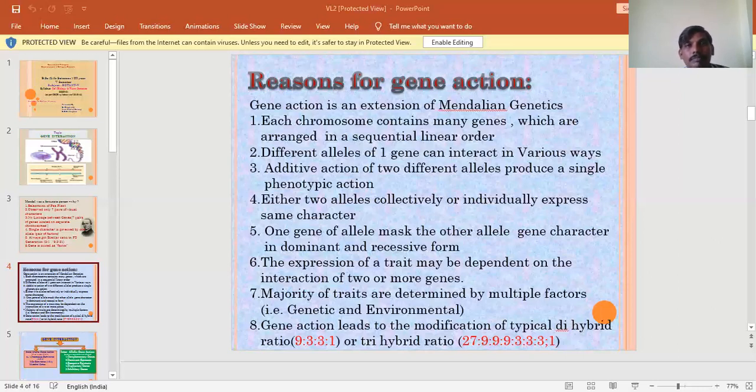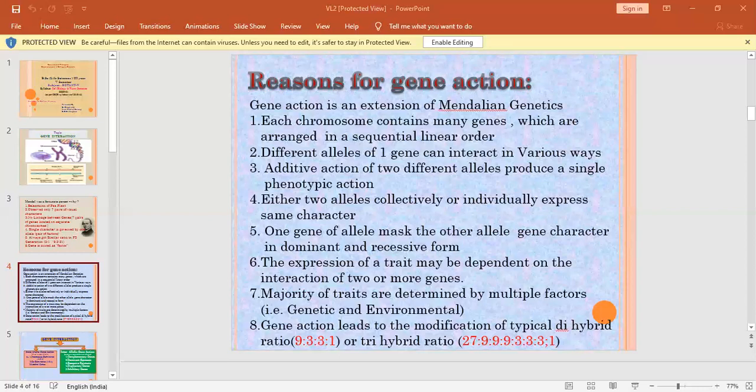So the black mice genotype is capital C, capital C, small a, small a, crossed with albino mice, that is small c, small c, capital A, capital A. The F1 generation is heterozygous in nature and represents agouti color in the mice.